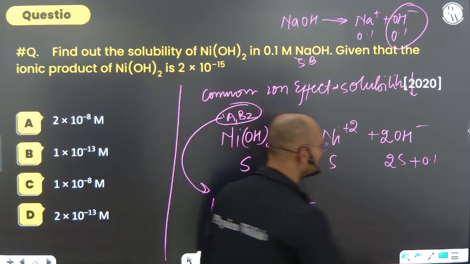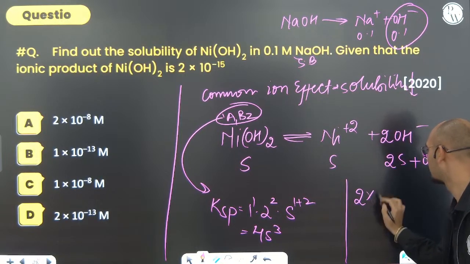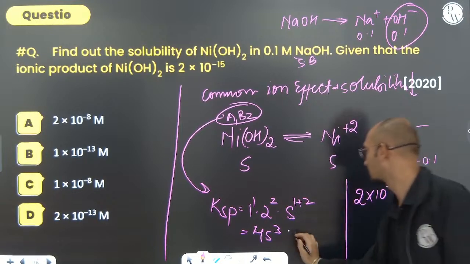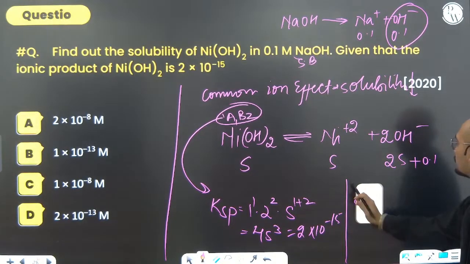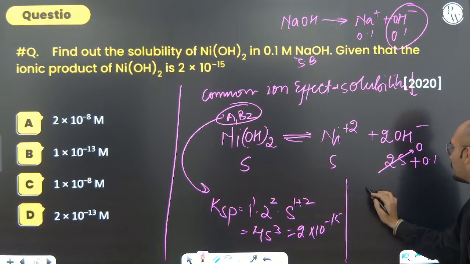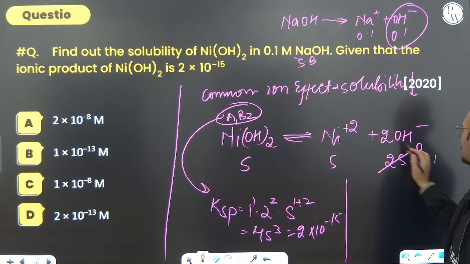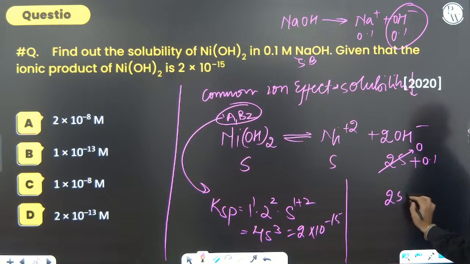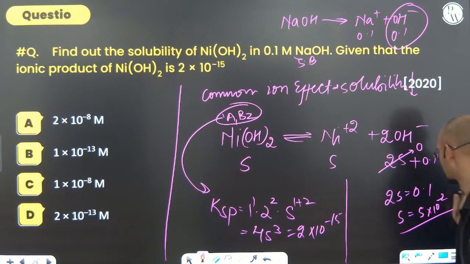What is the S value? Can you see? The Ksp value we have already got, 2 into 10 to the power minus 15. We'll just solve it, just wait for that. Now we see that 2S will be almost negligible with respect to 0.1, because the 0.1 is coming from a strong electrolyte. So the OH minus concentration is given, that is 0.1. So 2S is 0.1. What is the S value? 0.5 into 10 to the power minus 2. Just a minute. What is given?